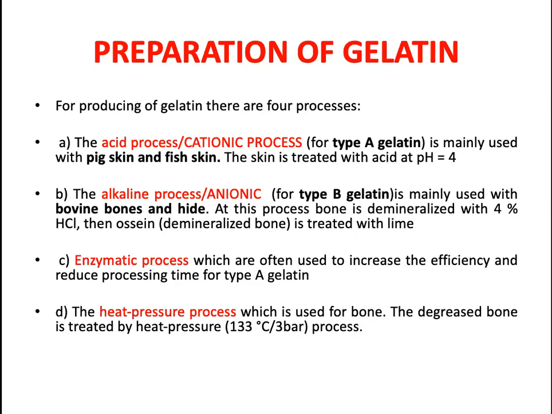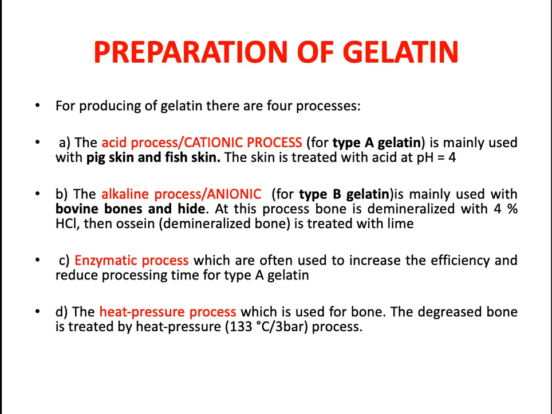We'll be going with the type A gelatin. And type B, we'll be using the bovine bones and the hides. See, the acid process is a short duration process. Within 1 or 2 days only is required for the acid process, that particular step. But in the alkaline process, it requires around 4 to 8 weeks.